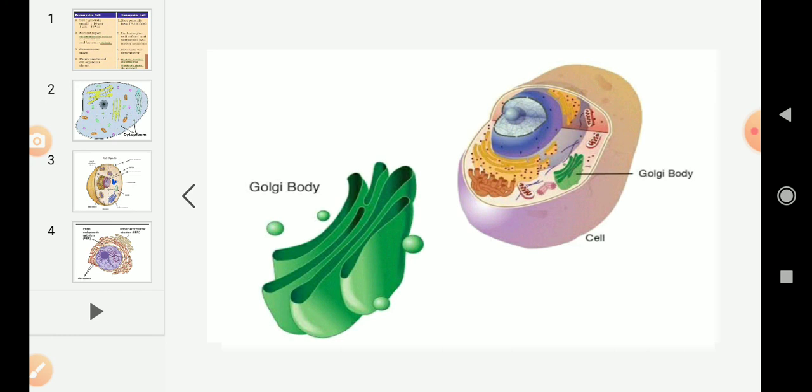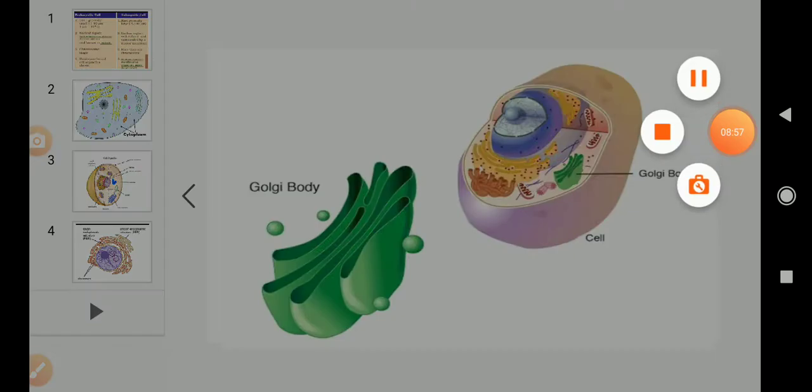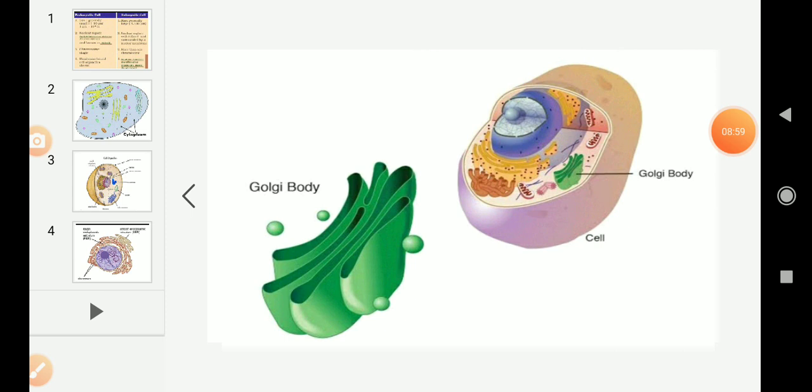So this is regarding Golgi bodies or Golgi apparatus. I am repeating, the main functions of Golgi bodies are storage, modification, packaging of products, and converting complex sugars to simple sugars, and even they are helpful in the formation of lysosomes. This is about Golgi bodies.